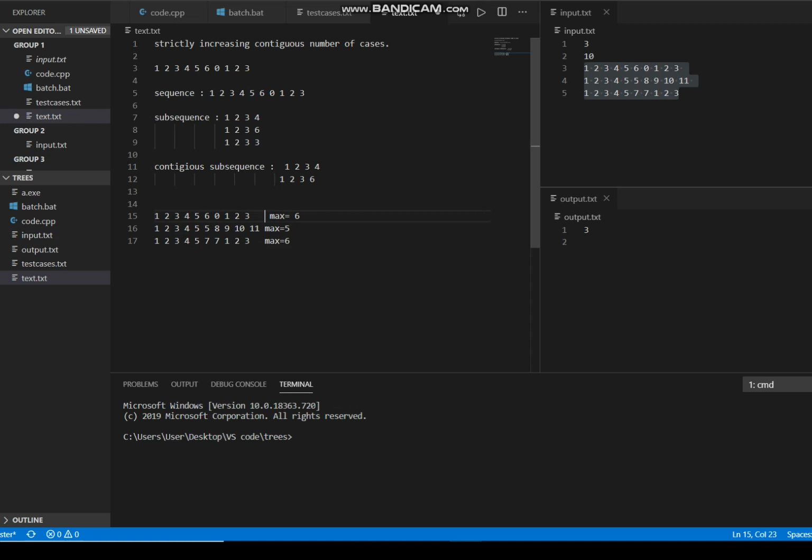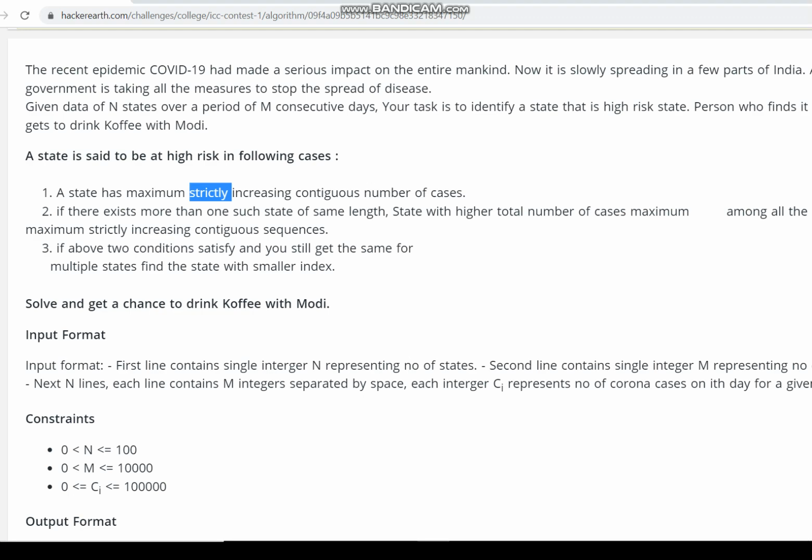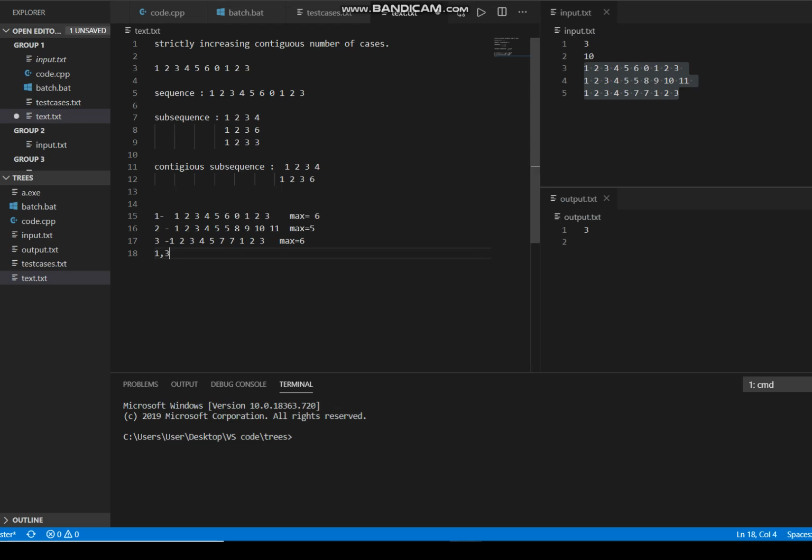Now let's give a numbering to these states. By seeing this we can consider that the first state has a maximum length 6, the second state has 5 and the third state has 6. Now among these three states, 1 and 3 had a collision. When I say two states had a collision, it means there exists more than one state of the same length. Here 1 and 3 had the same length.